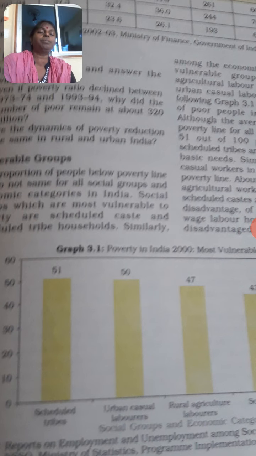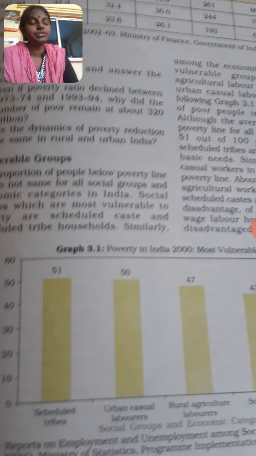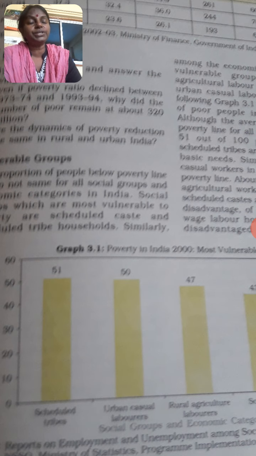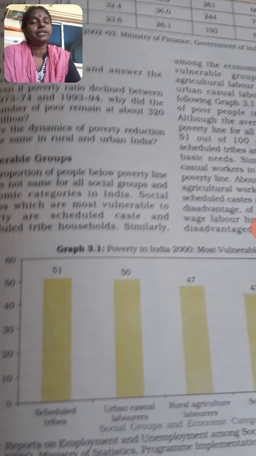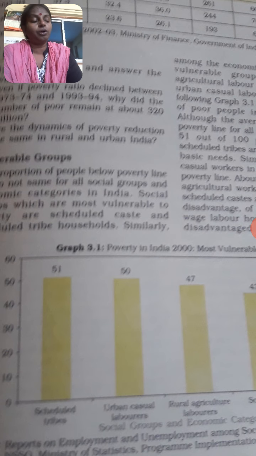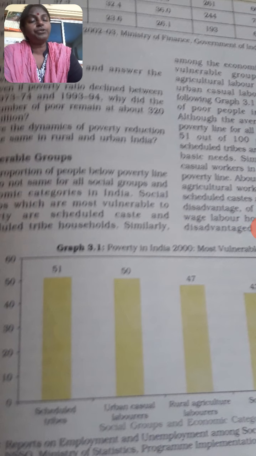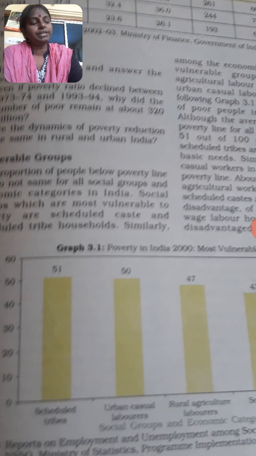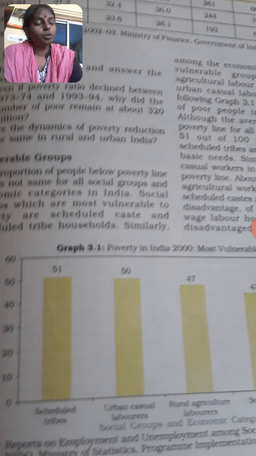This means half of the population of scheduled tribes are not able to meet even their basic needs. It means there is inequality and more poverty than in other social and economic groups. And about 50% of landless agricultural laborers and 43% of scheduled caste are also poor.